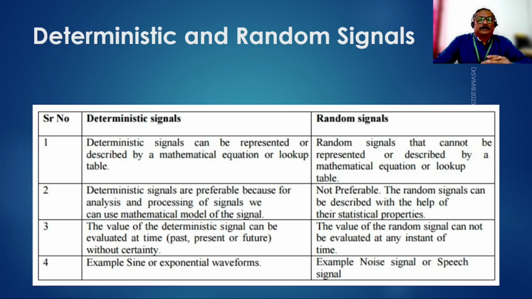So random signals cannot be used for analyzing any system, because we don't know what the input is, because it's a random one. So when the input itself is not known, what can we do with the output, and how can we compare input and output when the input itself is unknown? Then there is no point in comparing input and output and trying to understand what the system is doing, looking at these two, which both happen to be totally random and can't make any sense. Therefore this analysis and processing is not preferred when the signal is random.